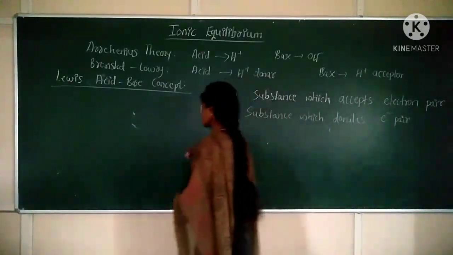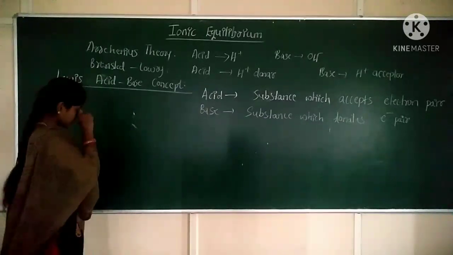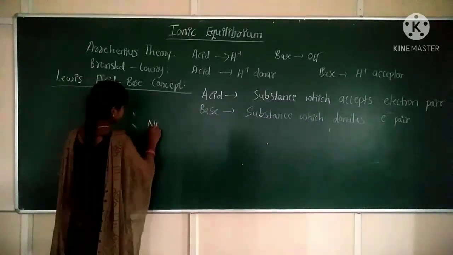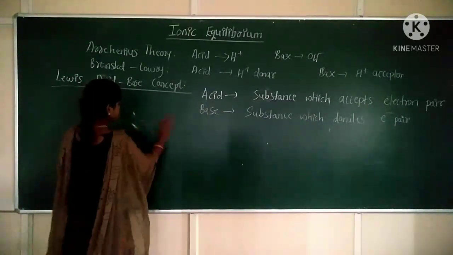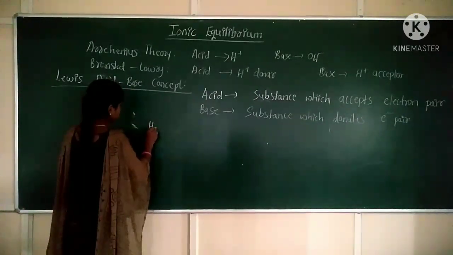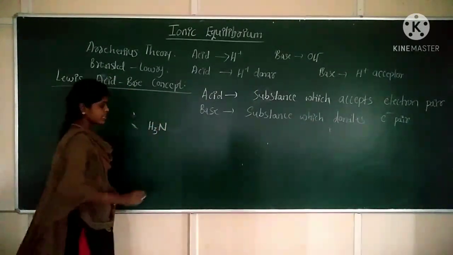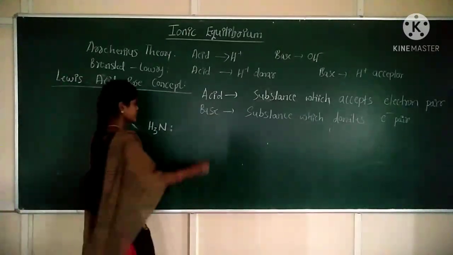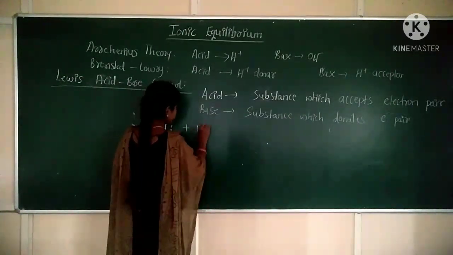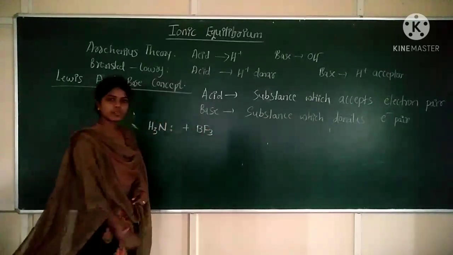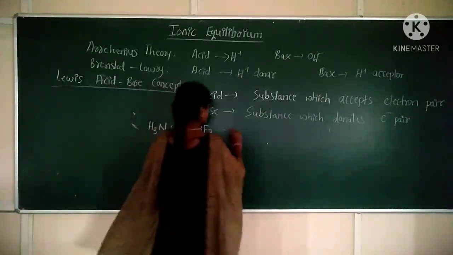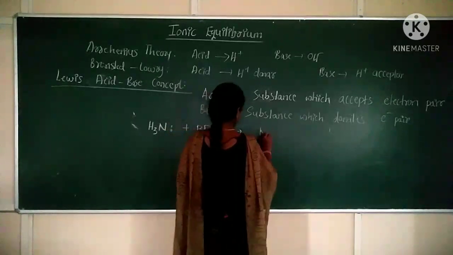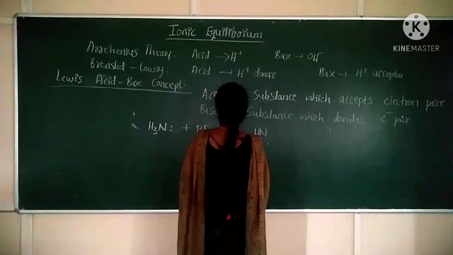Okay. Next we will look at the examples. Here we have an example. NH3. I write it. NH3 is having a lone pair, correct? This NH3 reacts with BF3 and makes a coordinate bond, or dative bond, NH3 BF3.